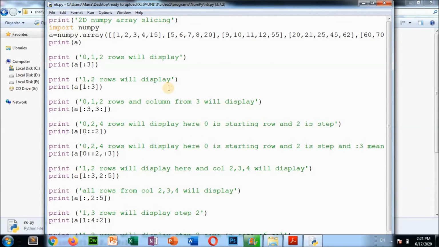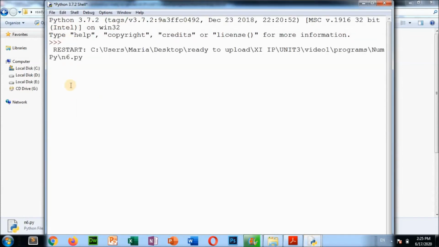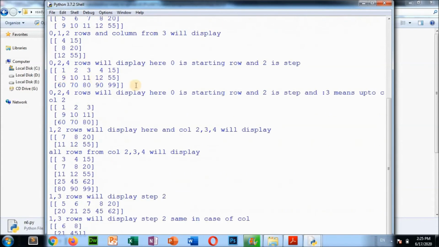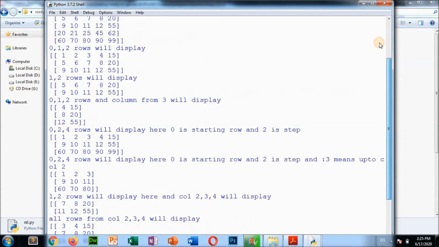In NumPy 6, again NumPy slicing is shown here, a NumPy array. This two-dimensional list is the array. This is one row, this is another row, this is another row, like that. Multiple numbers of rows are there. After that I am printing this array. See, I am printing, the first print, what is coming? Yes, in the first print this is coming.